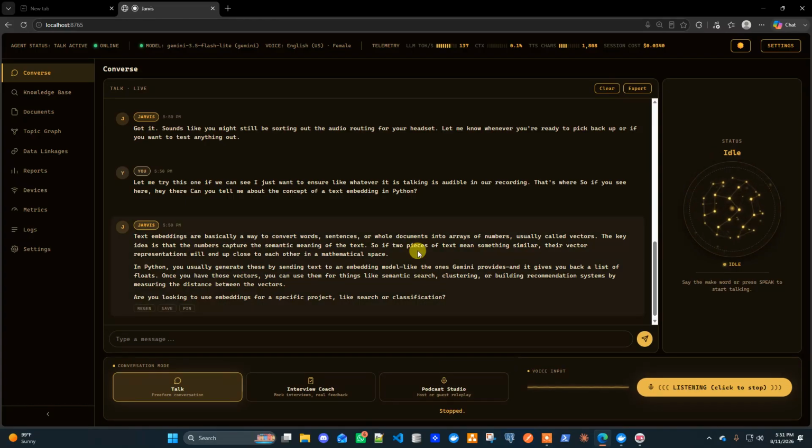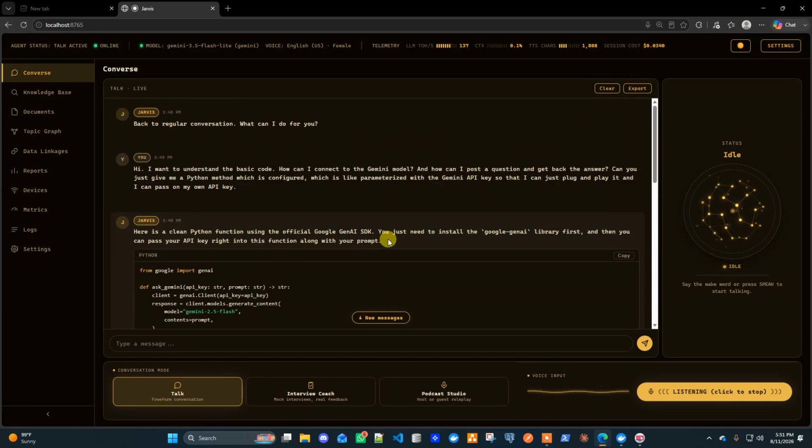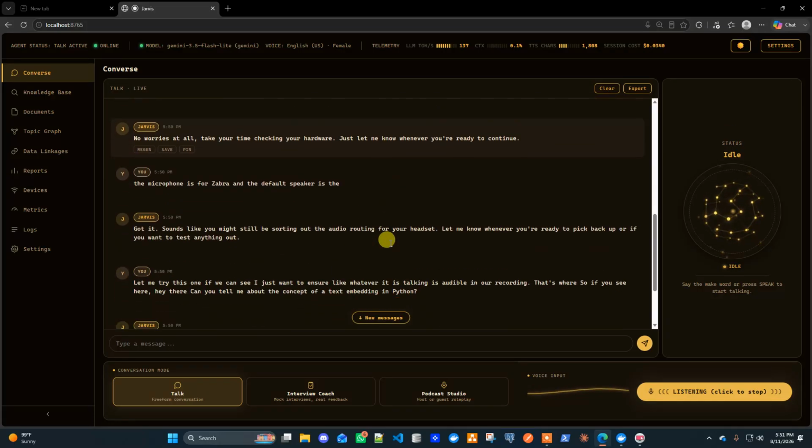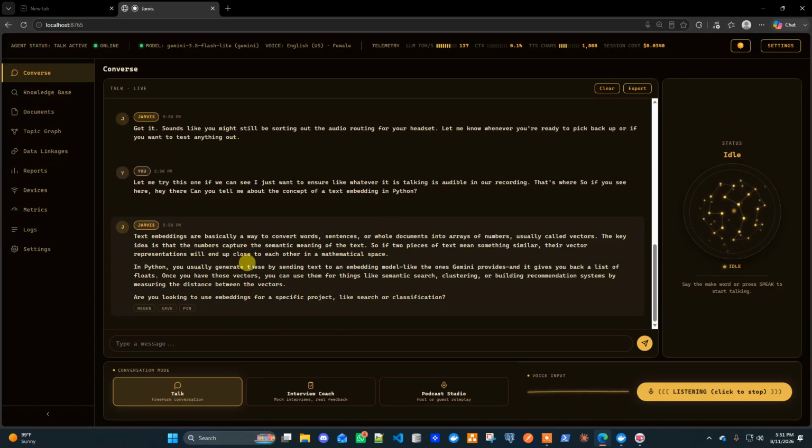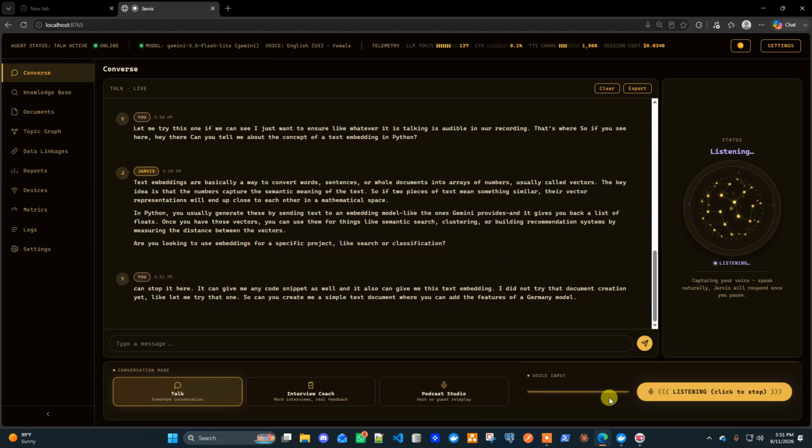I can stop it here. It can give me any code snippet as well, and it also can give me this text embedding. I did not try the document creation yet. Let me try that one. So, can you create me a simple text document where you can add the features of a Gemini model?